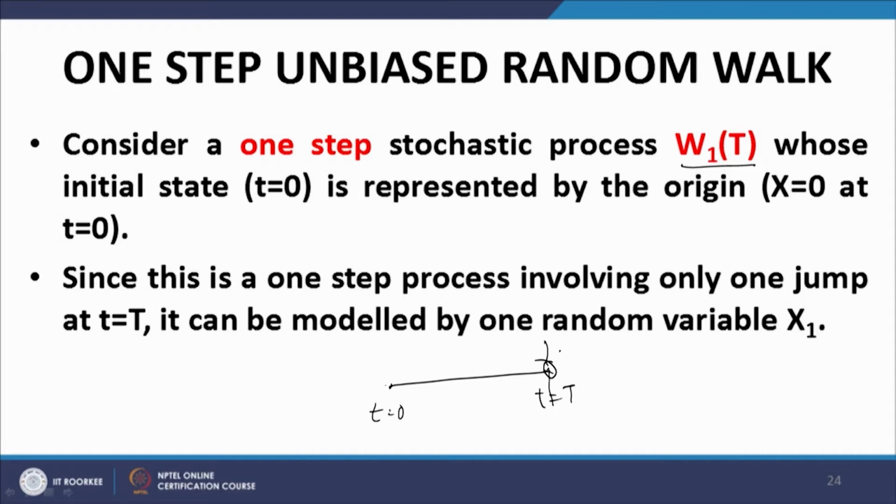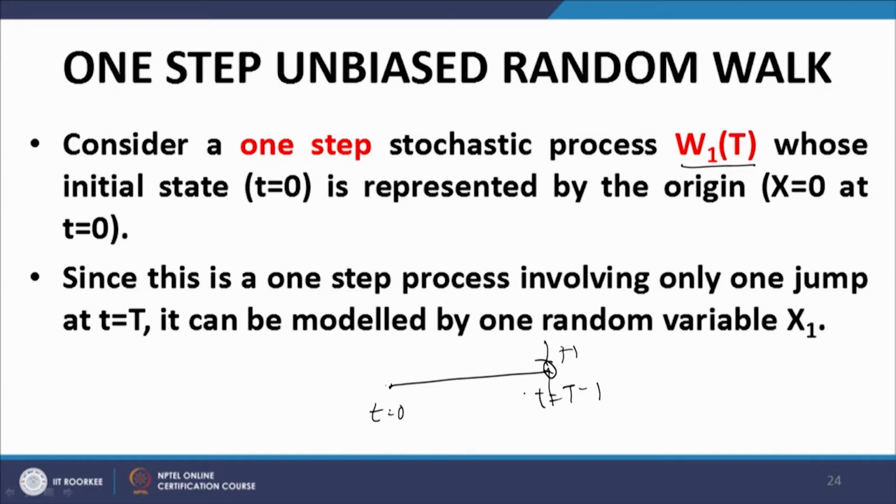The magnitude of this transition is either upwards +1 or downwards -1, and between t equal to 0 and t equal to capital T, the process is dormant, although the time is flowing. Time is moving on, but the process is not undergoing any transition.